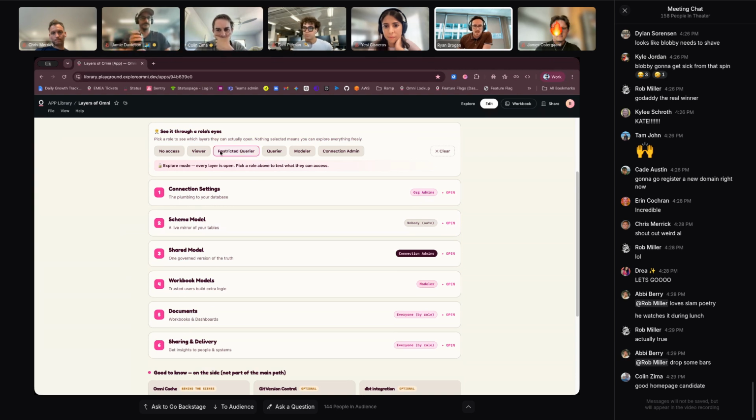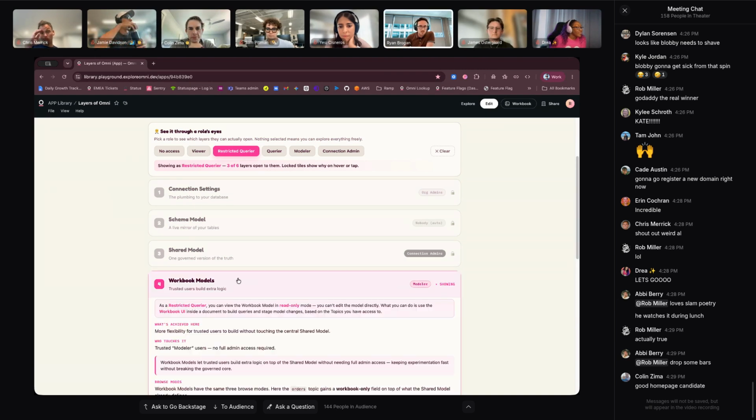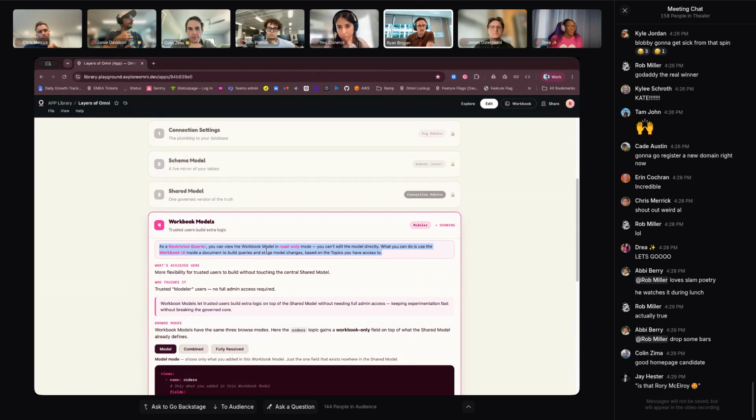So this has a little button at the top. You can click on it. It'll gray out those different areas that they do not have access to. It also has a little bit of a warning here, like, okay, you have access to the workbook model, but you're really only going to be read-only. You can stage changes here.